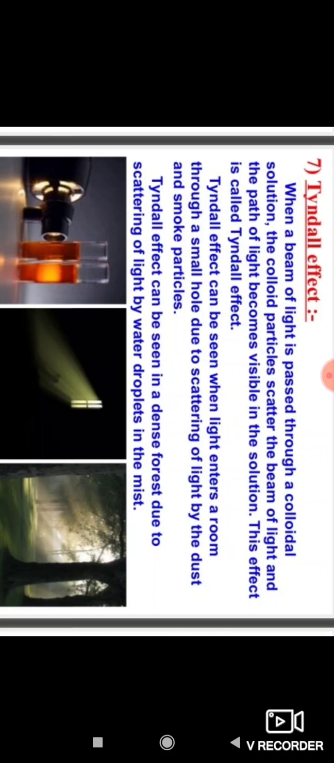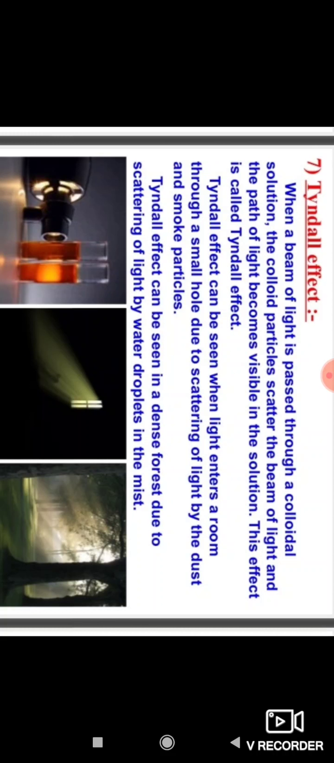Here a question arises: what is the Tyndall effect? Note down and listen carefully. What do you mean by the Tyndall effect? Tyndall effect means when a beam of light is passed through a colloidal solution, the colloidal particles scatter the beam of light and the path of light becomes visible in the solution. This effect is called the Tyndall effect. Note down that point here.